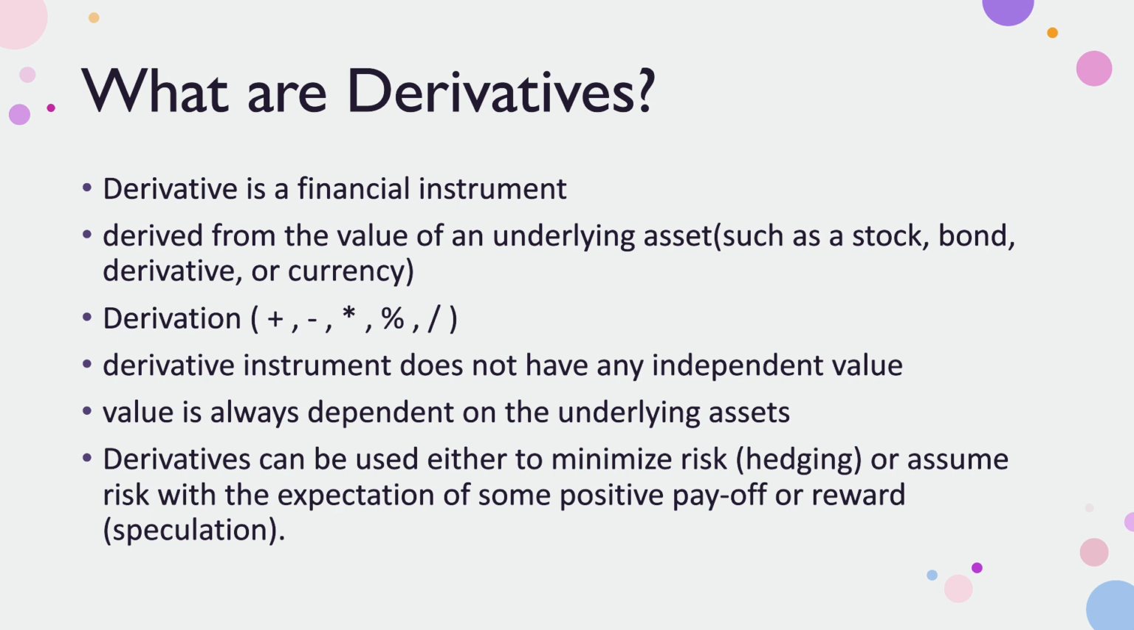The derivative instrument does not have an independent value. Why? Because it is dependent upon the underlying asset. That number is calculated from the underlying asset, so it is always dependent upon the underlying asset. Derivatives can be used either to minimize risk, or to assume risk with the expectation of profit. So you may have a risk and be expecting a profit. That is the reason derivatives can be used.